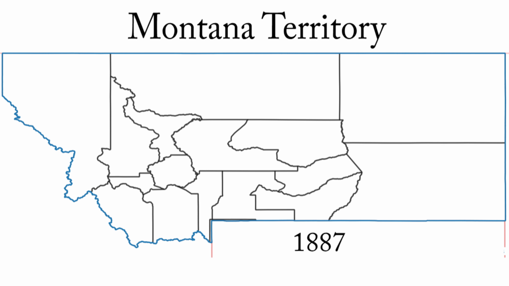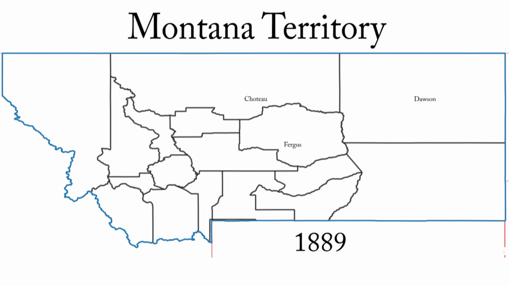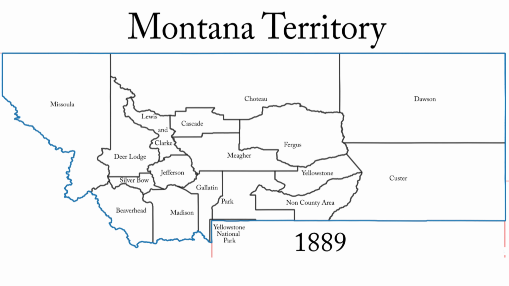December 19, 1887, Cascade is created out of Choteau, Fergus, Lewis and Clarke, and Marr. Fergus exchanges with Marr. Cascade, Lewis and Clarke, and Marr retain these boundaries for the duration of the Montana Territory. April 1, 1889, Choteau and Dawson lose land to Fergus. Choteau, Dawson, and Fergus retain these boundaries for the duration of the Montana Territory. November 8, 1889, Montana becomes a state.